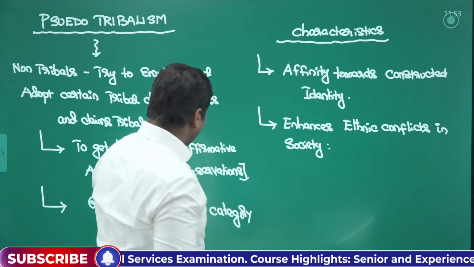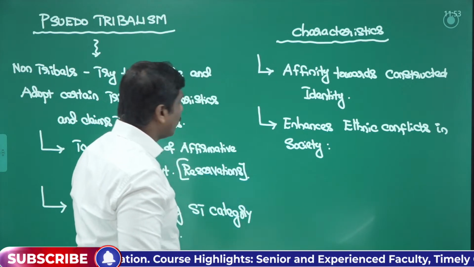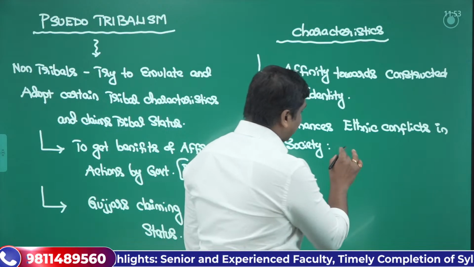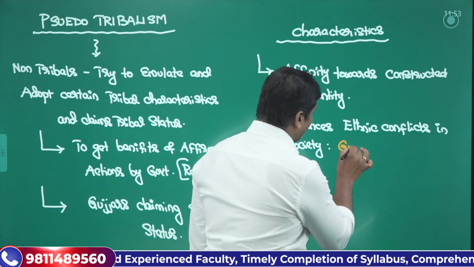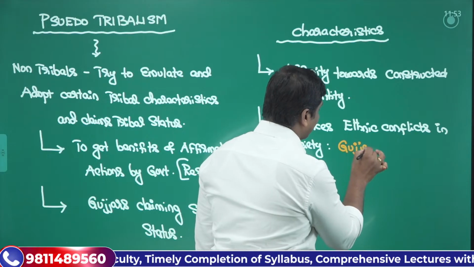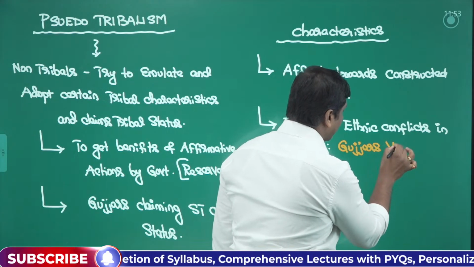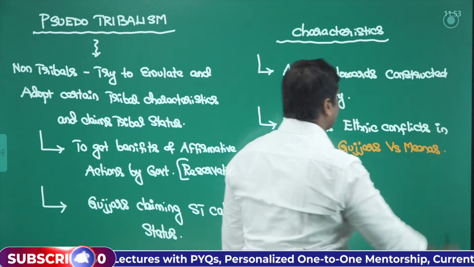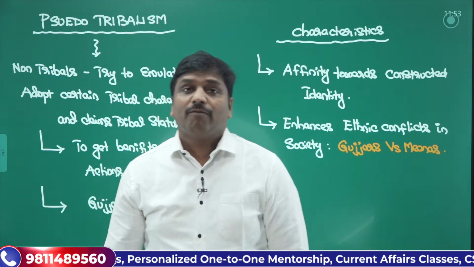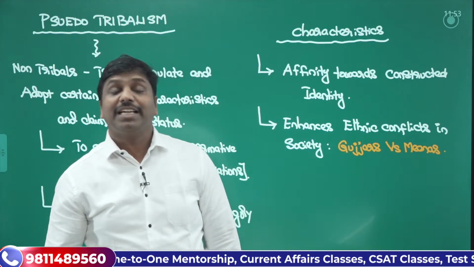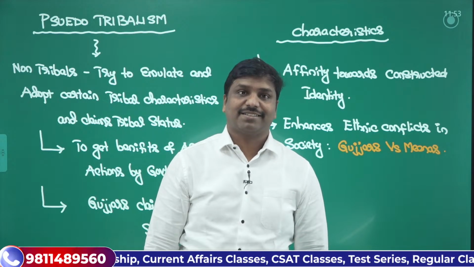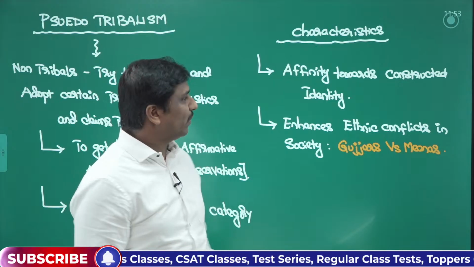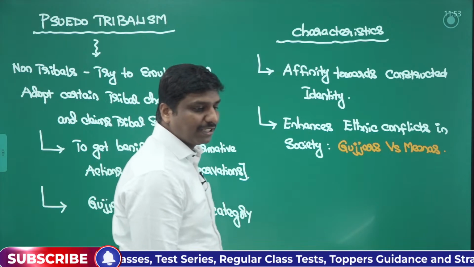This is one important thing that you can remember. How? Say, for example, what's happening in Rajasthan, Gujars versus Meenas. There was an ethnic conflict. Why? Because these people are claiming the tribal category status. So such examples you can just pick and mention. That is another important thing.